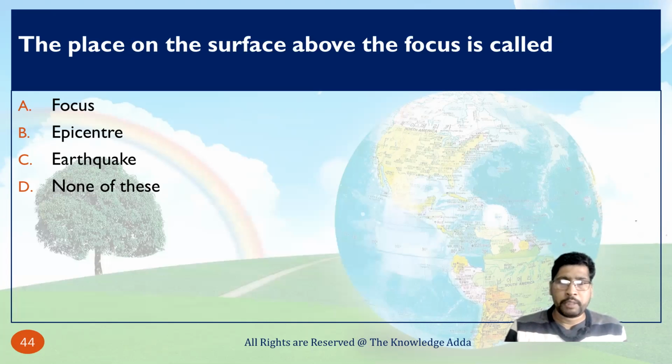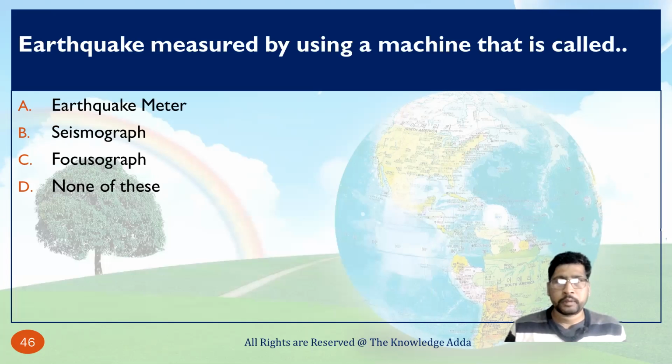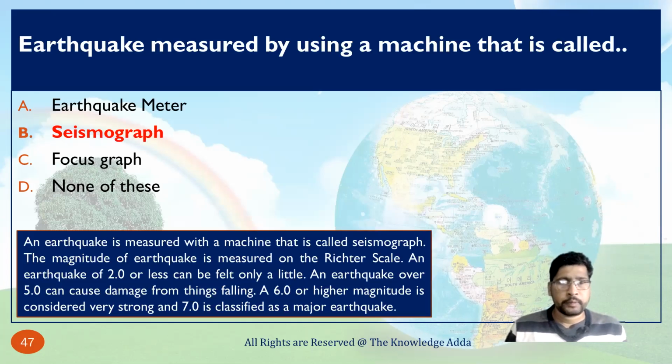In the last question we have already discussed this, so here you can also see the explanation. An earthquake is measured with a machine called a seismograph, and the magnitude of an earthquake is measured on the Richter scale.